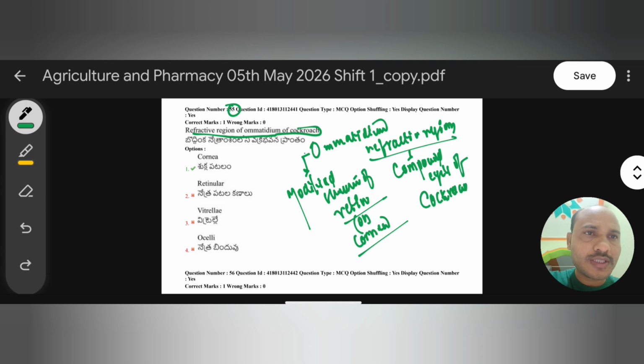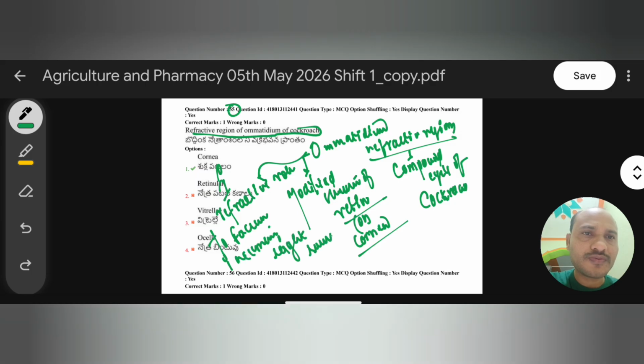Why is the cornea modified? It serves as the primary refractive structure to focus incoming light rays. So the cornea gets modified into structures present on the surface of each individual ommatidium. That structure is the ommatidium refractive region, seen only in the compound eyes of cockroach. So the right answer is cornea.